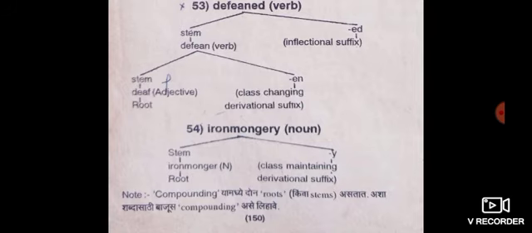Then the last example, number 54. Ironmongery. Ironmongery is a noun. This word is divided into two parts, ironmonger and y. Ironmonger is a noun. Ironmongery is a noun. Ironmonger is a stem word, a root word. And y is a class maintaining derivational suffix.